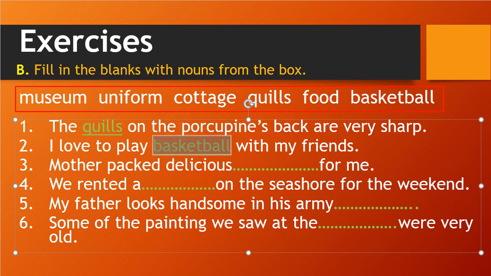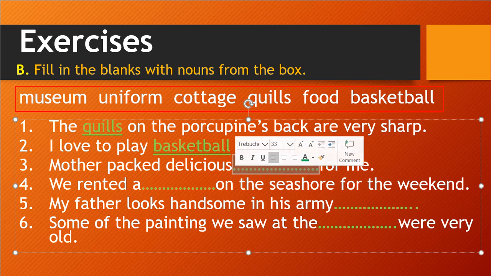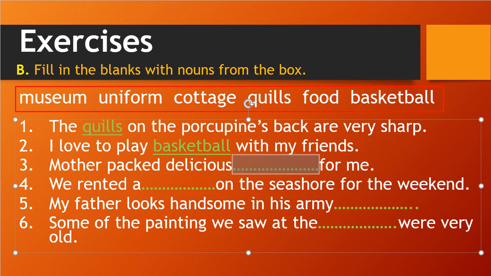So, what do you want to play? Basketball. So, what is the word that will come? That is basketball. Mother packed delicious blank for me. So what can be the delicious? Obviously food, snack. Only those things are possible. Correct? Snacks or dinner or lunch, anything.